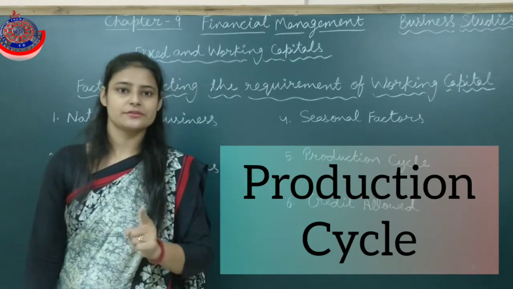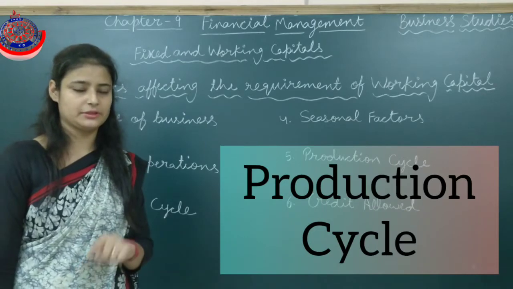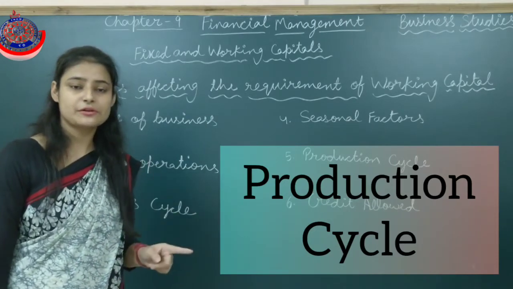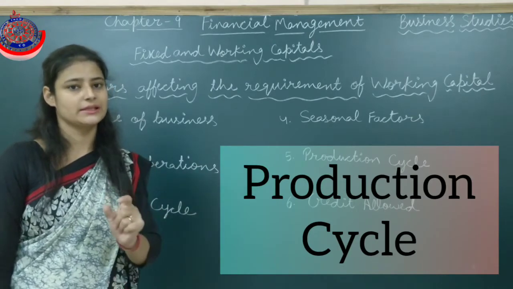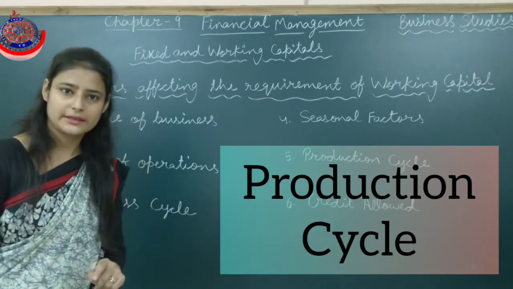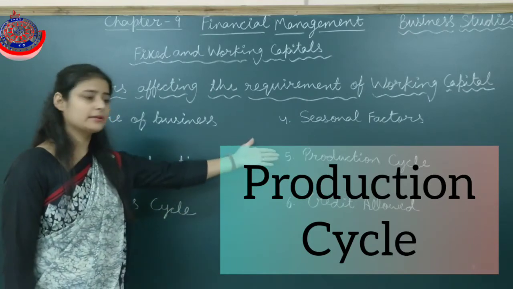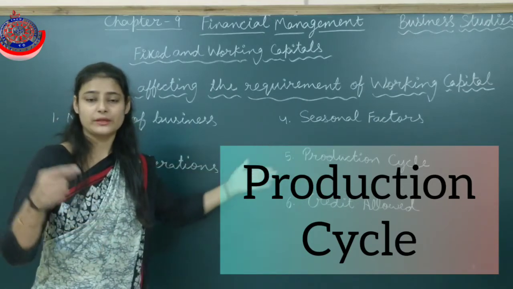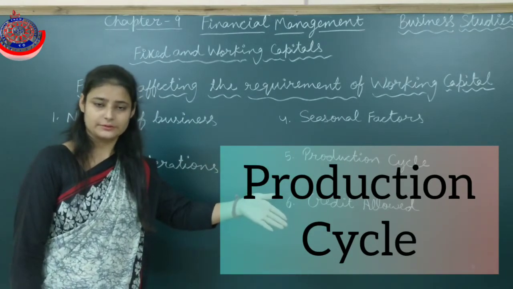So the concern which has a longer production cycle period needs more working capital. On the other hand, the business firm which has a very short production cycle period needs less working capital. Clear?